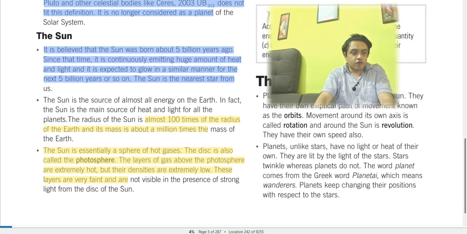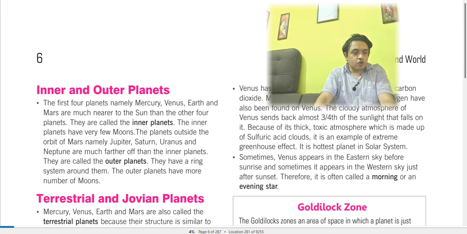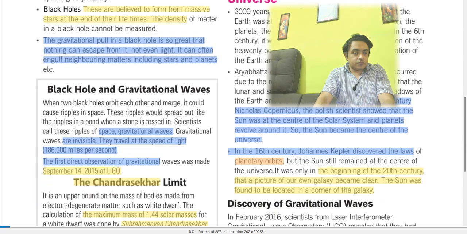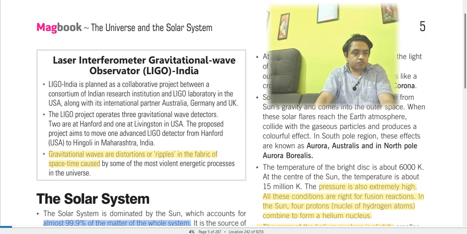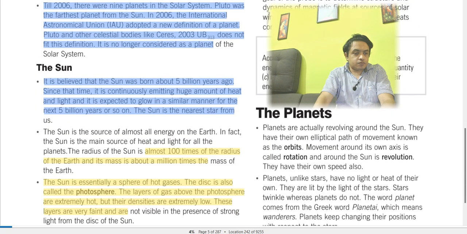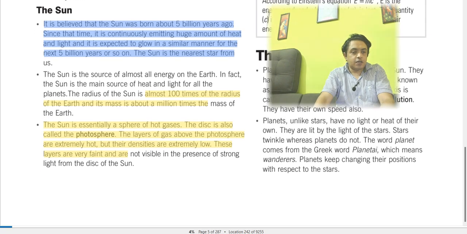Planets, unlike stars, have no light or heat of their own. They are lit by the light of the stars. Stars twinkle, whereas planets do not. We all know this. The word planet comes from the Greek word planetae, which means wanderers. Planets keep changing their positions with respect to the stars.